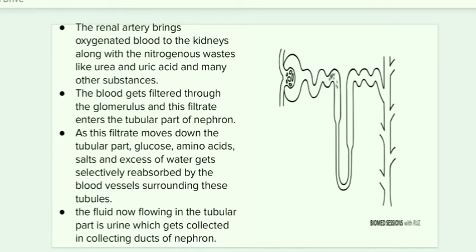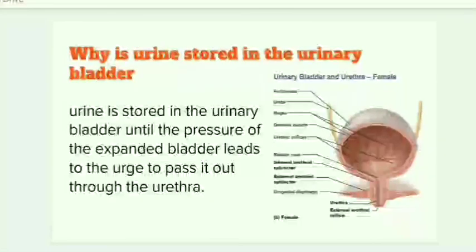So the renal tube contains urea, which is the waste product, and this is collected in the collecting duct as urine. The fluid now flowing in the tubular part is urine, which gets collected in the collecting ducts of a nephron.